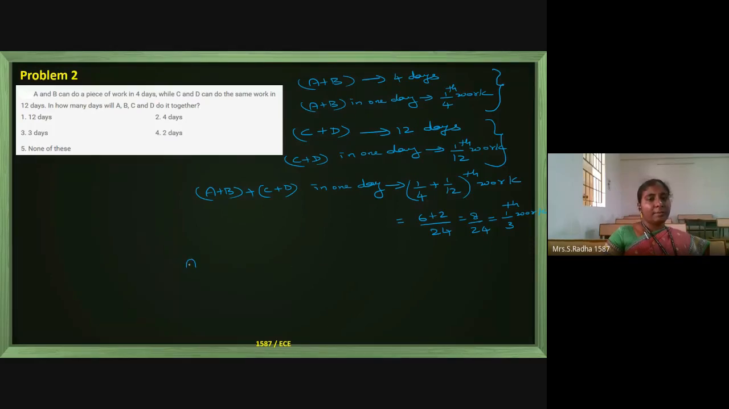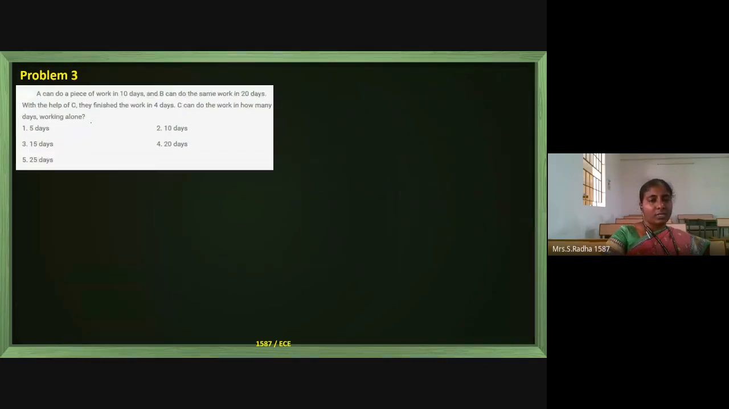Now if you see the total number of days they need to complete the full work, in one day they are able to complete one third of the work. So the total days required is 3 days. If they join together, in 3 days they can complete the full work. Okay, now I am going to the next problem.